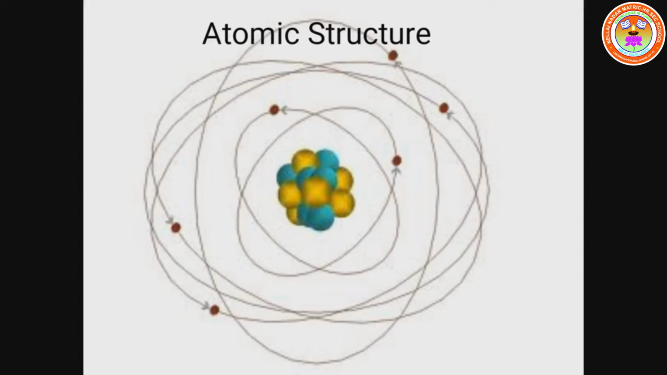In the last chapter we studied that anything around us is matter and is made up of molecules. The molecules are a combination of atoms of different elements or atoms of the same element. So the atom is the smallest particle.